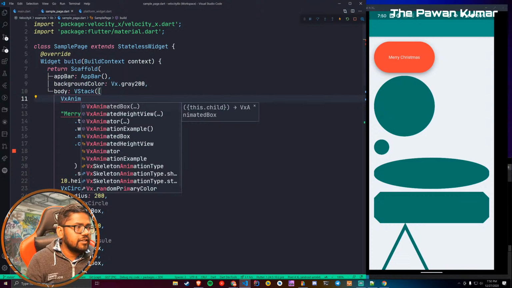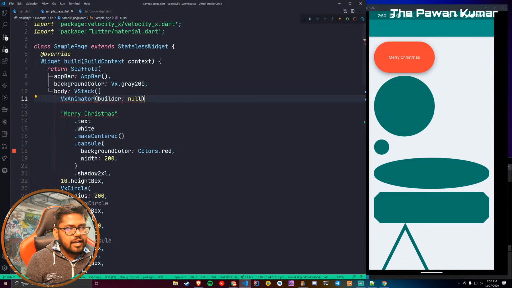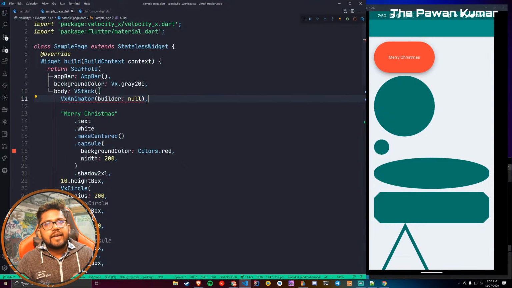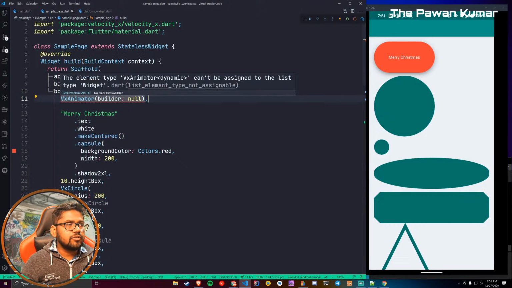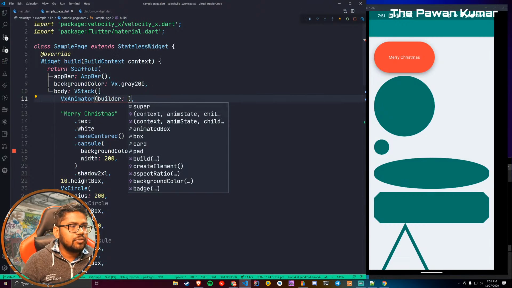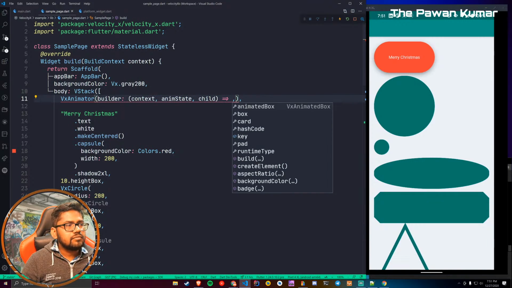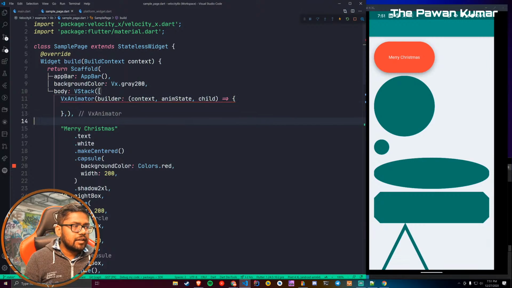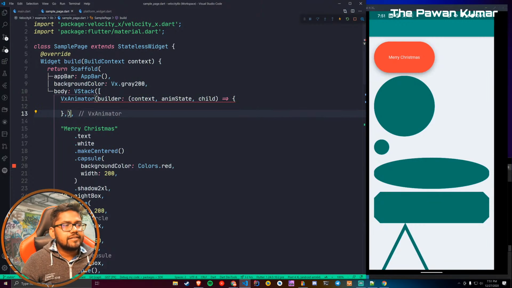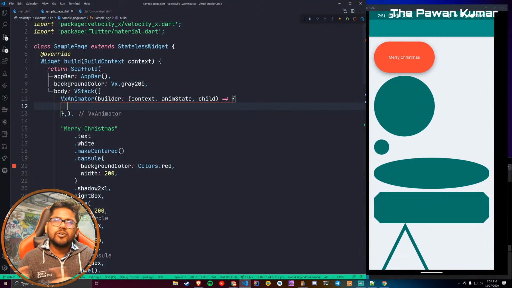So if we see this VX animator, I want to give the credit to the original package which it is inspired by or using in the background. But with VelocityX, I could tweak it a little bit to make it even easier for you. It gives you a builder, which will return a context, an animation state, and a child. And then at the end, you want to return a widget that you want to animate.